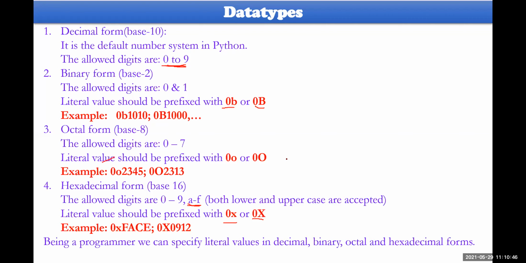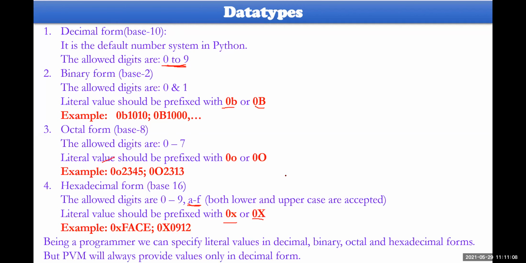So when specifying these, if you observe previously other languages like C, C++ or Java, if you want to specify these values, you have to write at least 3 to 4 lines of code. But here they have given it directly. So that is the advantage of Python.